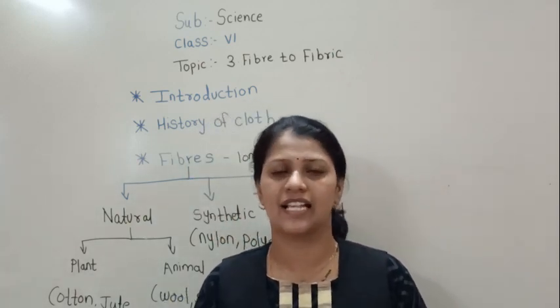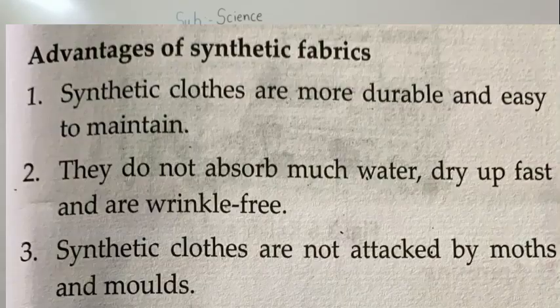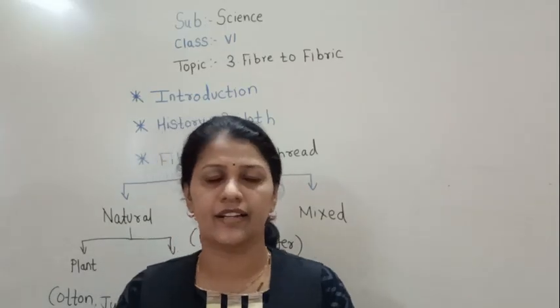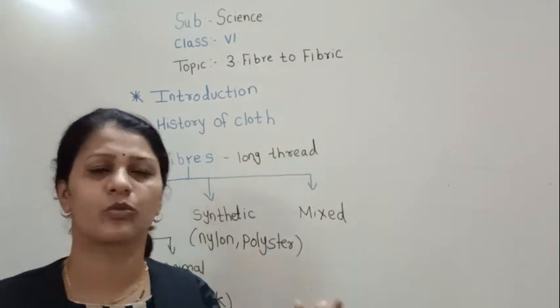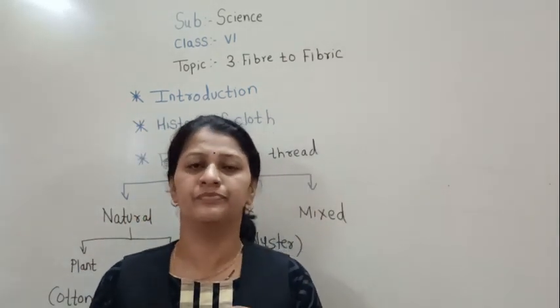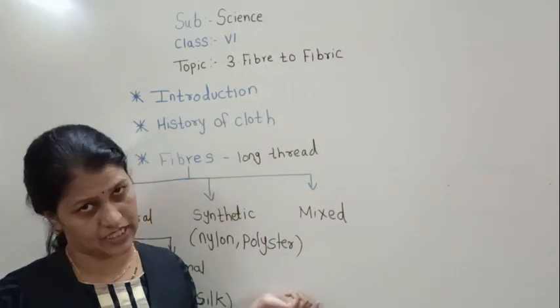There are advantages as well as disadvantages of this synthetic fiber. So let's see the advantages. Synthetic fiber cloths are more durable and easy to maintain. They do not absorb much water, dry up fast and are wrinkle-free. Synthetic cloth is not attacked by moths and molds. They do not wrinkle. Wrinkle means what? Surat nahi lavkar. So we can use this synthetic fiber. They can dry up easily.